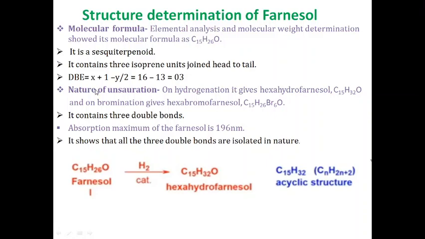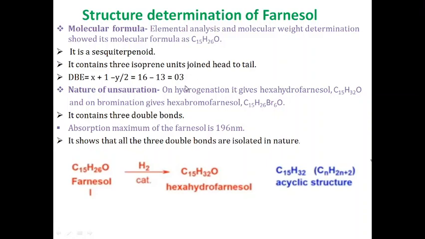Substituting the values of x equal to 15 and y equal to 26, we get DBE equal to 3. This gives very important information about the structure. It means that either 3 double bonds are present in farnesol, or 3 rings are present, or a combination of both rings and double bonds.